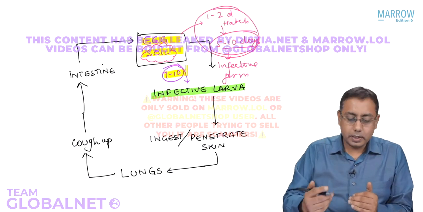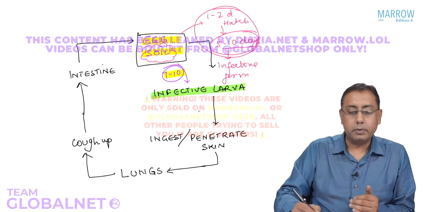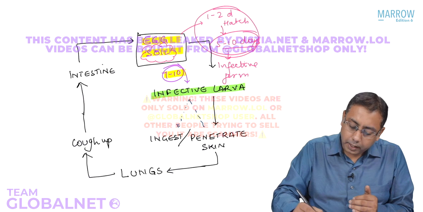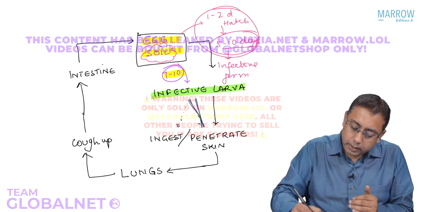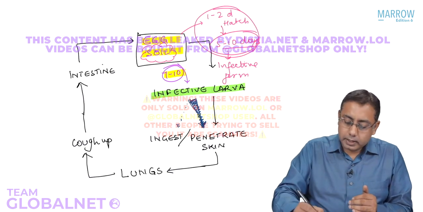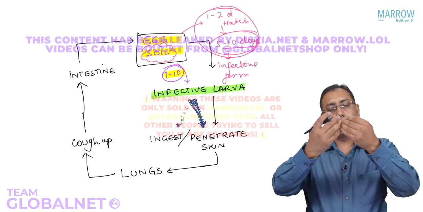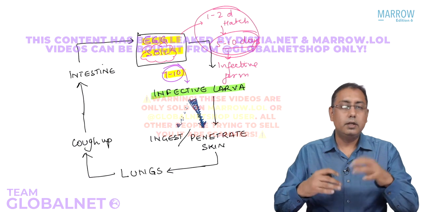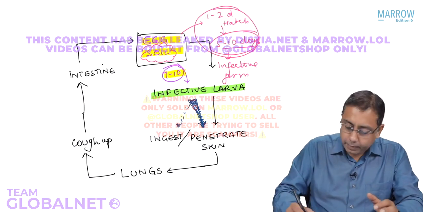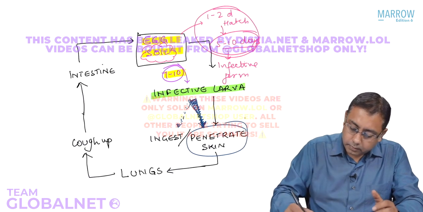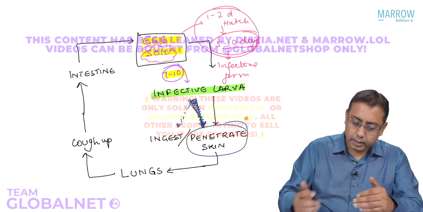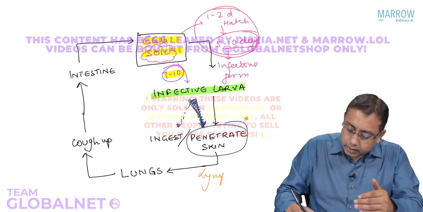Once the infective larva is there, it is going to enter into the human. There is a primary mode and there is a secondary mode. The primary, main mode is penetration directly into the skin. But there is a secondary mode, that the larva may also be ingested through the fecal-oral mechanism. But this is just a secondary mode. The main thing that you need to remember is that they will penetrate into the skin. In the skin, they enter into the lymphatic spread.